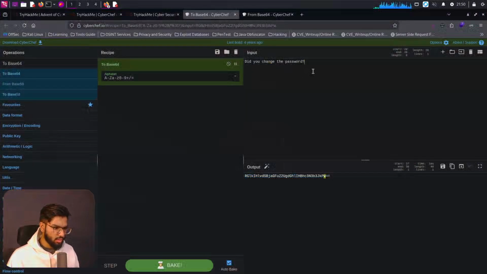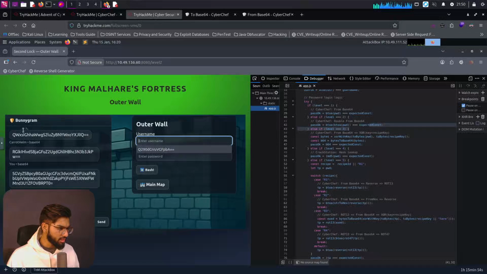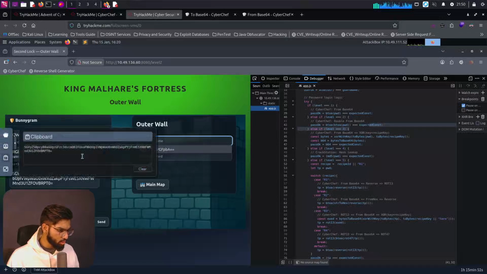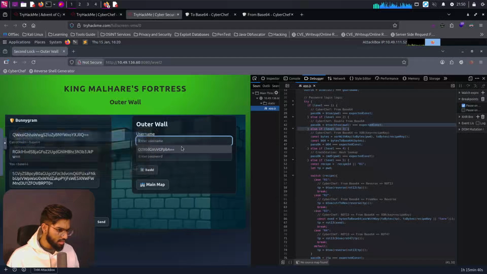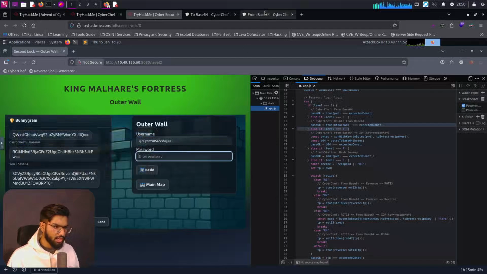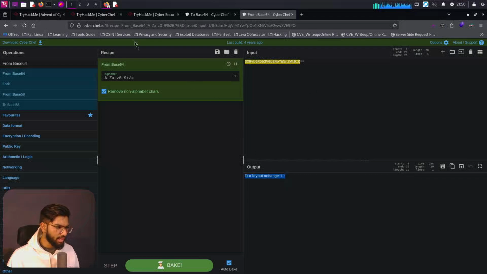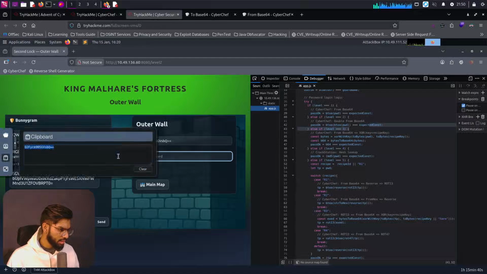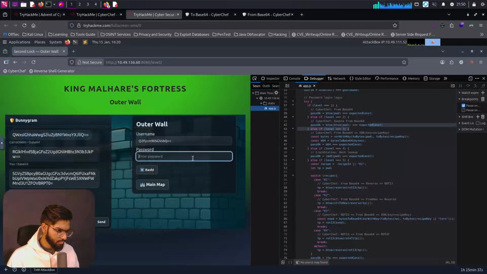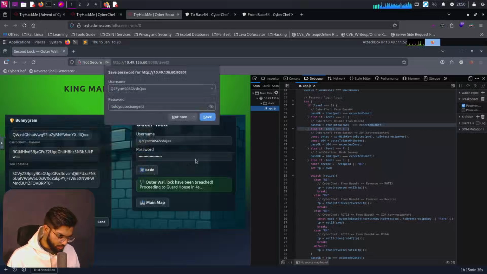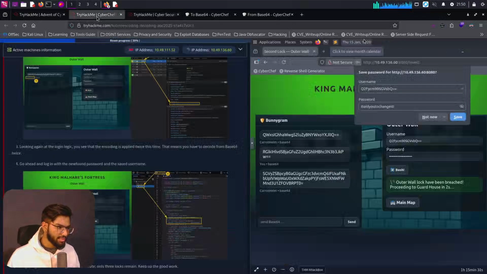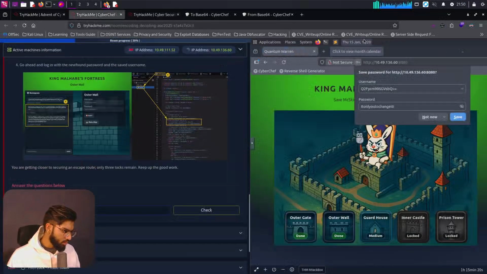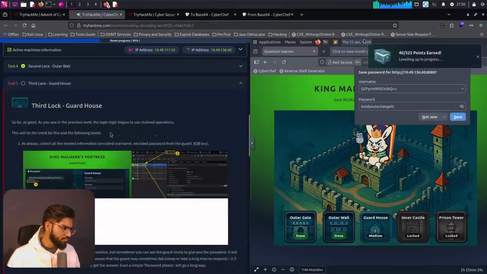Let's encode it once and try it with this. If that doesn't work, we can encode the username also twice. Let's paste that in there. And the username is this, and the password is this one. So let's put the characters there. Yes, so we broke the outer wall also. That's great. Now with that, what is the password for the second lock? We get it. Now let's go to the third lock here.